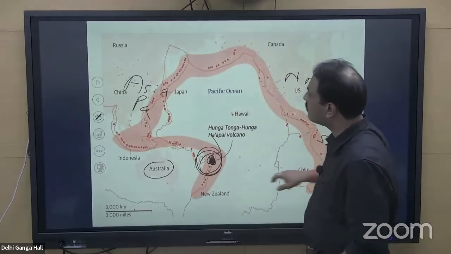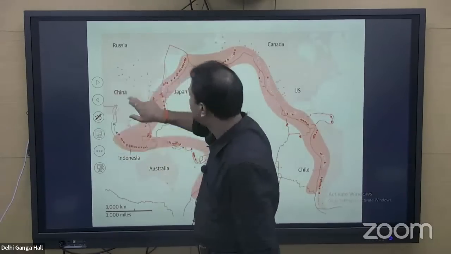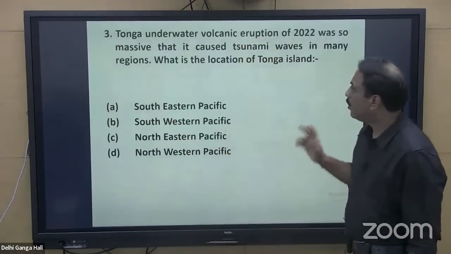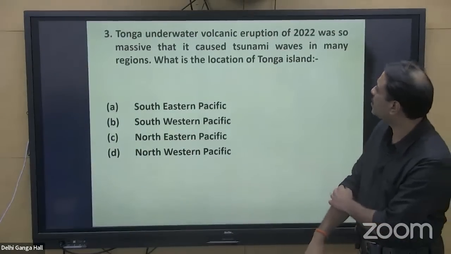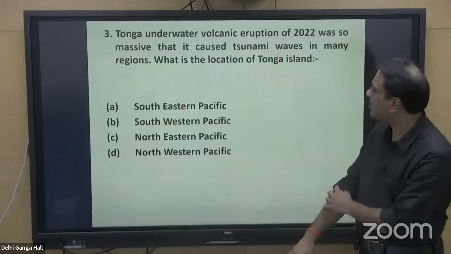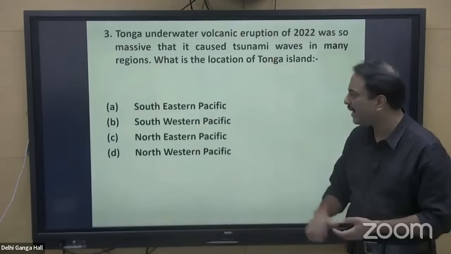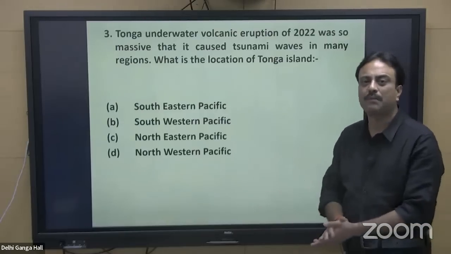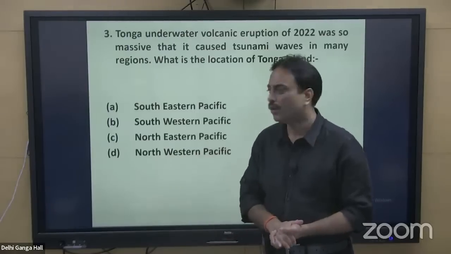Coming back to our question: the Tonga underwater volcanic eruption of 2022 was so massive that it caused tsunami waves in many regions. What is the location of Tonga Island? The answer is the South Pacific, and whether southeastern or southwestern, we just saw that it is the Southwestern Pacific Ocean.